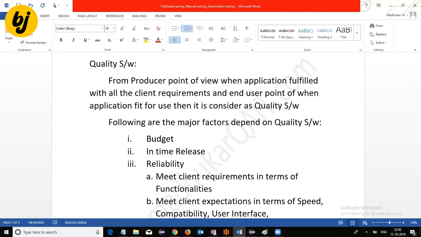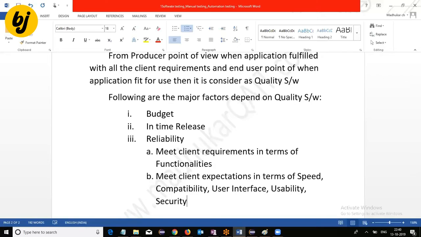That means look and feel of the application, like alignment of the controls, background color of the screen, control spelling correct or not, like this. User interface. Usability. Is the application easy to operate? Security. Maintainability. These are the different factors which are going to be validated.